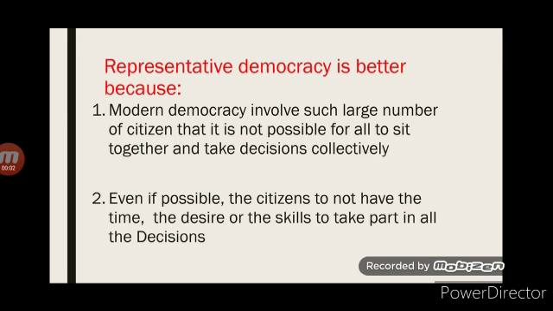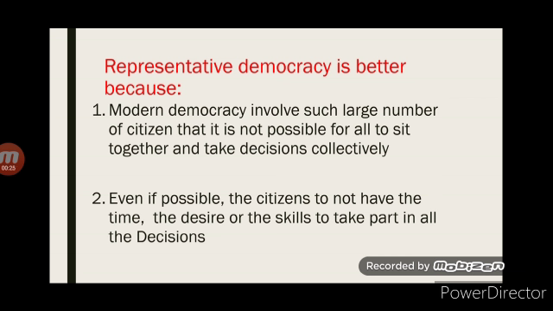Now we will see why representative democracy is better or why it is necessary. Children, as you know, modern democracies involve such a large number of people that it is physically impossible for them to sit together and take a collective decision.